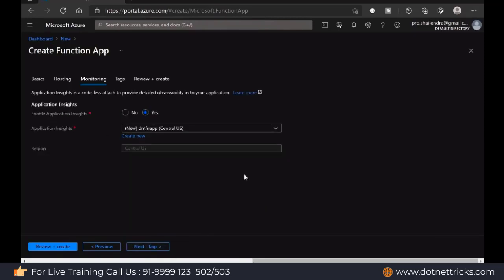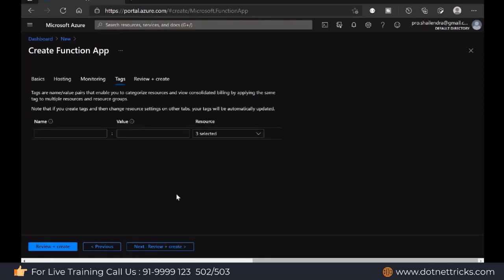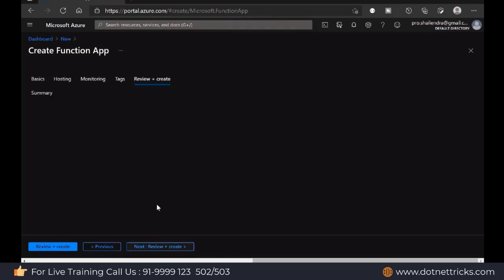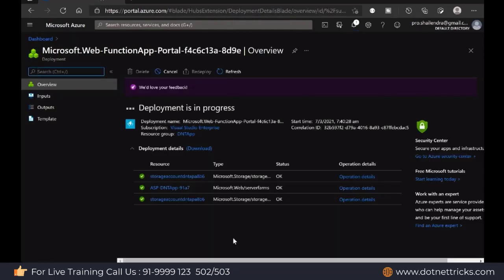Then we have the monitoring option where we can enable Application Insights or we can disable it here. Then we have the various tags for grouping purposes. So the deployment is in progress here. It's going to deploy the things without an issue.